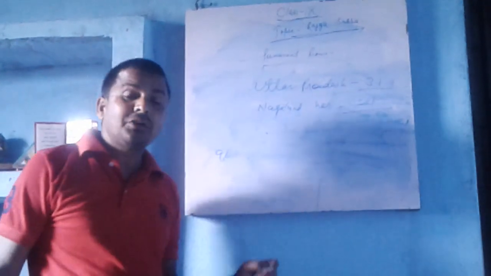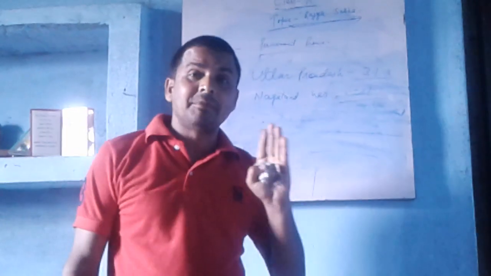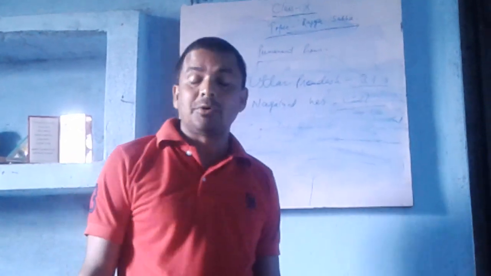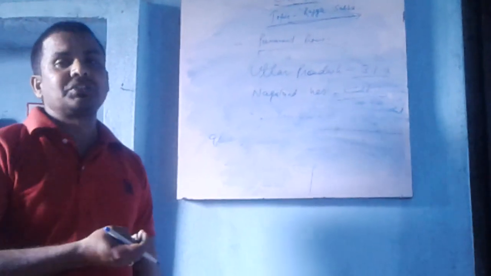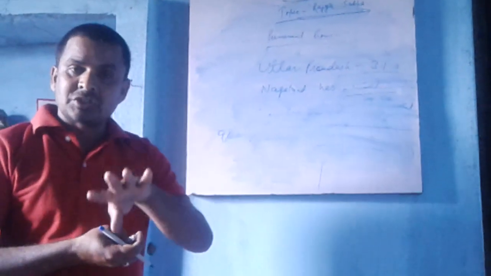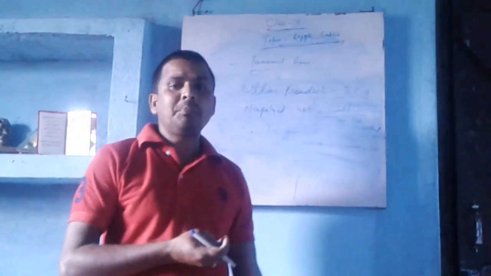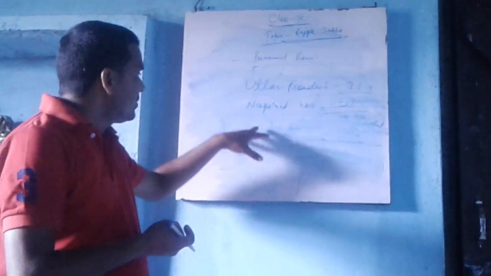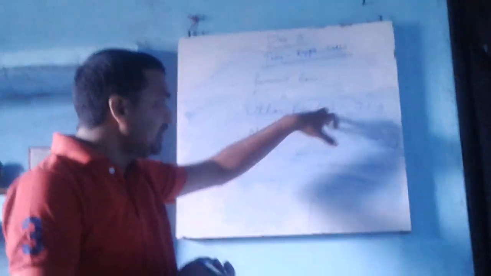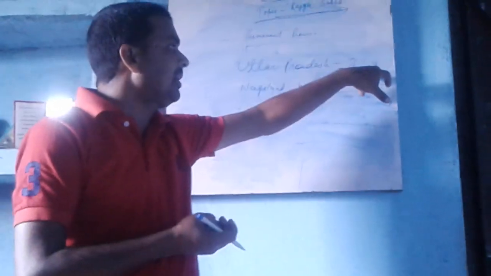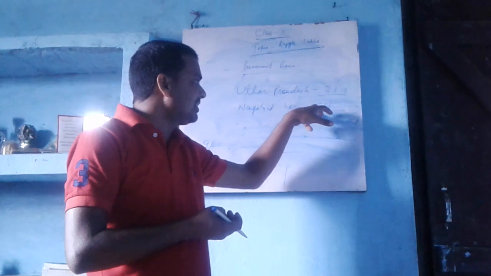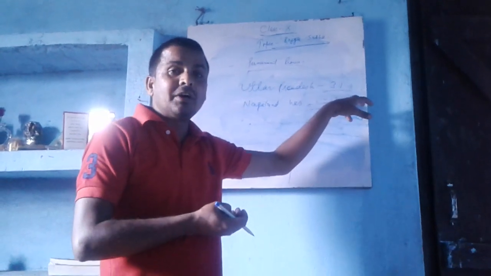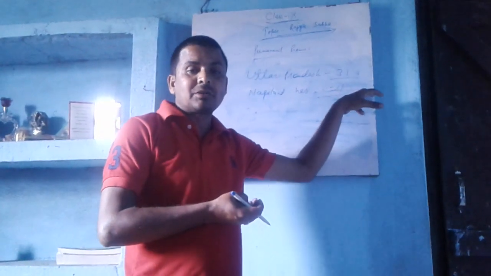So we cannot say all the states have equal seats in the Rajya Sabha. No, according to the population, if the state is big, there are more seats in the Rajya Sabha. If a state is small, there are fewer seats. Uttar Pradesh has 31 seats in the Rajya Sabha, while Nagaland is a small state, so Nagaland has 1 seat.